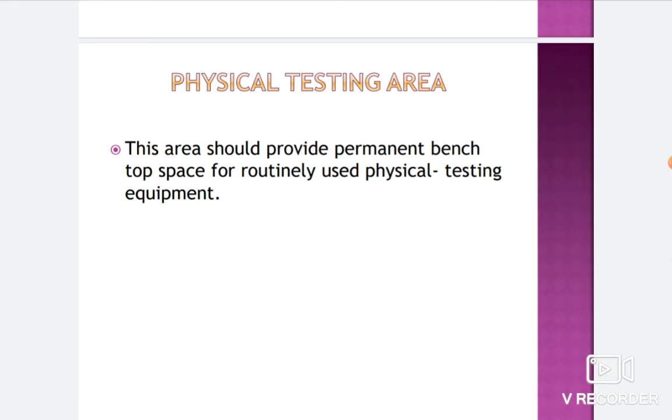Then comes the physical testing area. Obviously, physical testing in this area should provide a permanent bench top space for routine use physical testing equipment. The testing equipment means, for example, UV, IR, and in case of tablets, a tablet punching machine. If we are doing coating simultaneously, then the coating machines will also be there, and some kind of blenders are also there. These are the equipment which will be essential for the running of any project, and there should be a permanent bench top space for all the equipment.